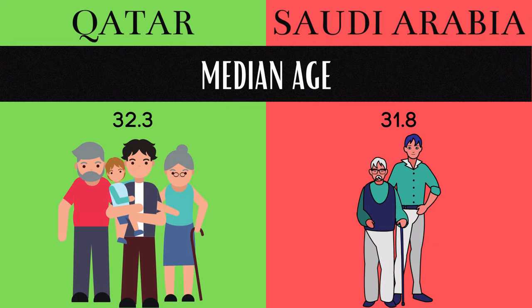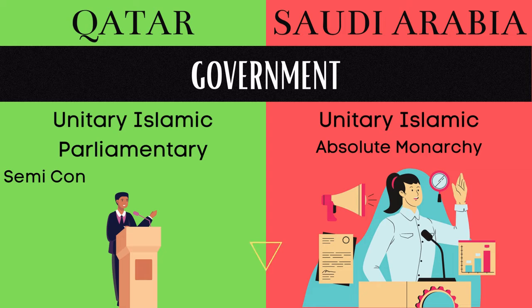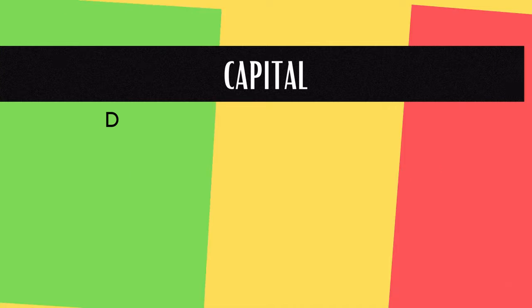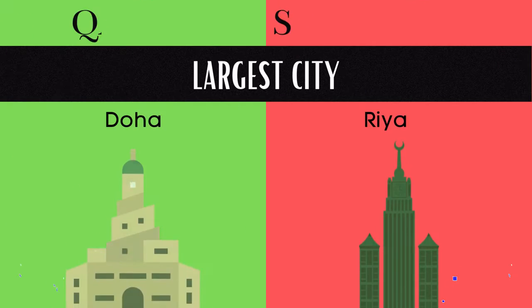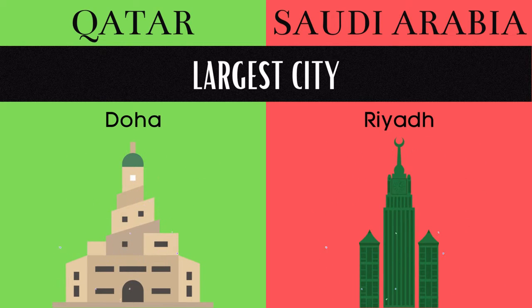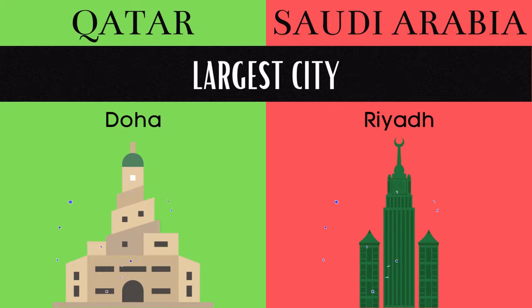Median age of Qatar is 32.3, and the median age of Saudi Arabia is 31.8. Government of Qatar is Unitary Islamic Parliamentary, and the government of Saudi Arabia is Unitary Islamic Absolute Monarchy. Capital of Qatar is Doha, and the capital of Saudi Arabia is Riyadh. Largest city of Qatar is Doha, and the largest city of Saudi Arabia is Riyadh.